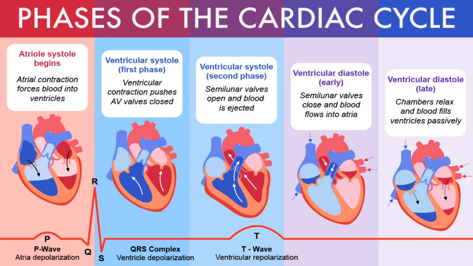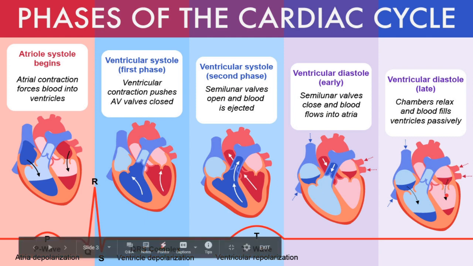Okay, rapid passive filling phase, slow filling phase, and the last rapid filling phase. These three phases are included in the ventricular diastolic phase. So now both the valves were closed, right? And because of this, there will be filling of the blood inside the atrium, of course, and so inside the atrium, the pressure would have increased. And so what will happen? Because the atrial pressure is increased, this particular mitral valve will open, and the blood from the atrium will move inside the ventricles. And this particular whole process will give us the third heart sound.